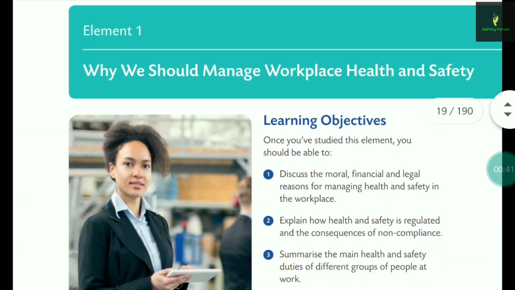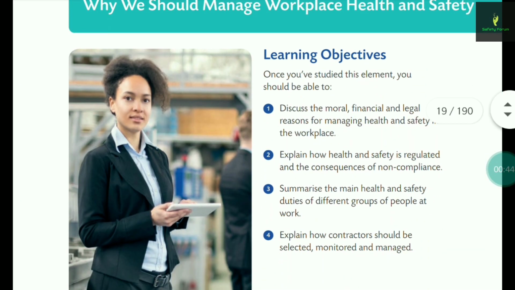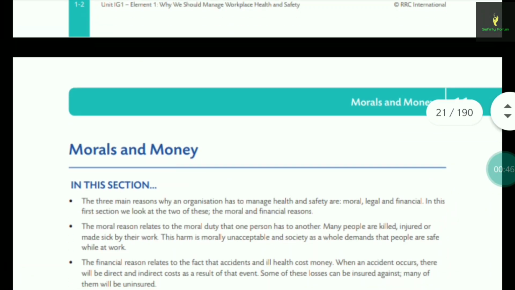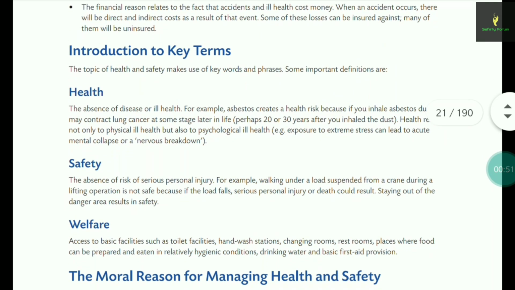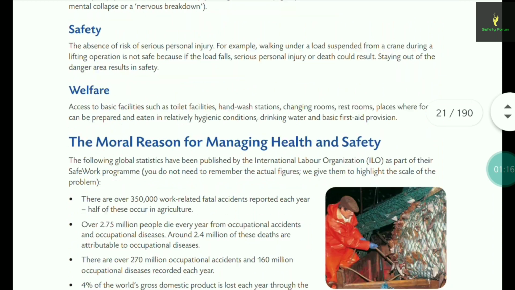So element 1 is why we should manage workplace health and safety, right? Here, forget about the definitions, because since these are scenario based questions, I don't think you can expect definitions, because in scenarios they will definitely be asking for the main important questions. So I won't suggest learning the definitions because it won't be of any worth.